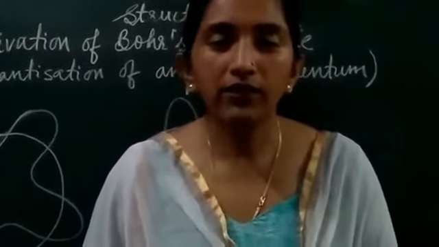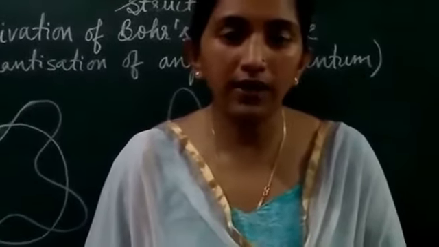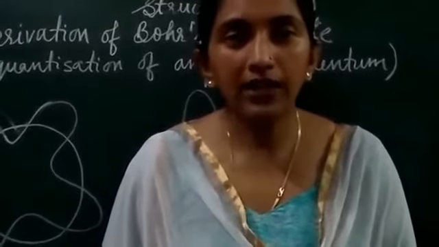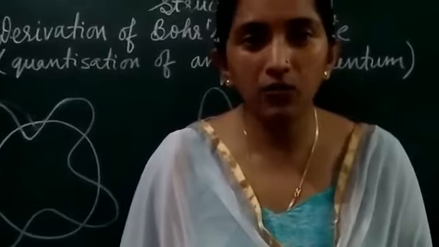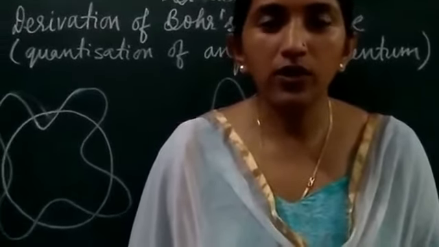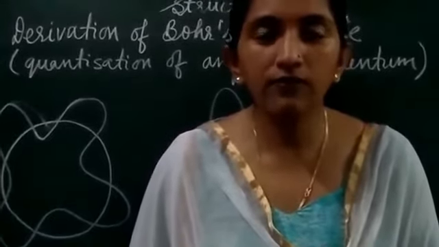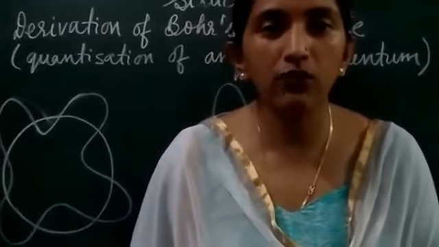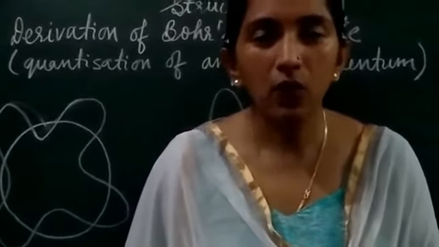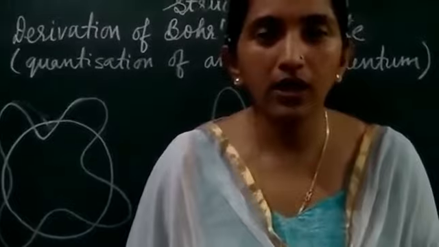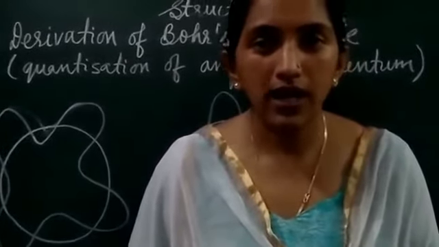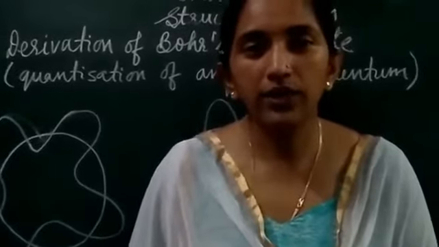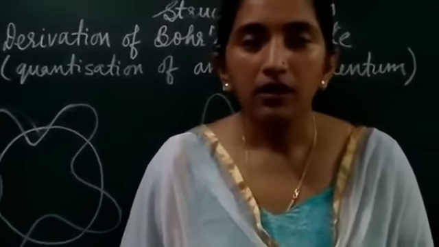Whenever an electron is moving in a definite path, a wave will be associated with it, or a wavelength will be associated while the electron is moving in a circular orbit around the nucleus, according to de Broglie's theory.